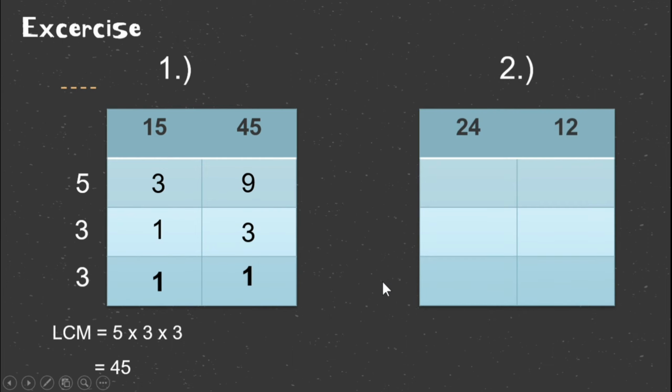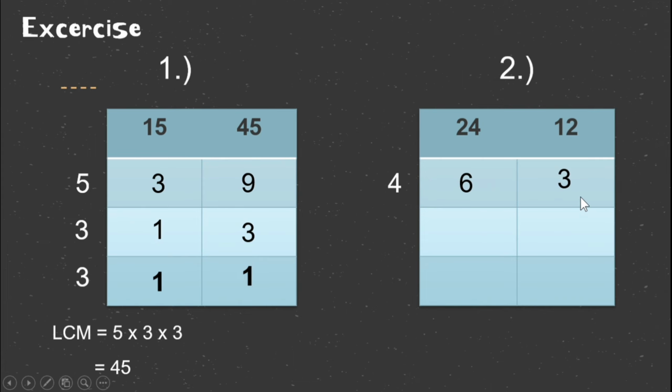Number 2, 24 and 12. What is the number that can divide 24 and 12? We can choose 2, 4, or 6. In this case, I choose 4. 24 divided by 4 is 6 and 12 divided by 4 is 3. We have 3 and 6.